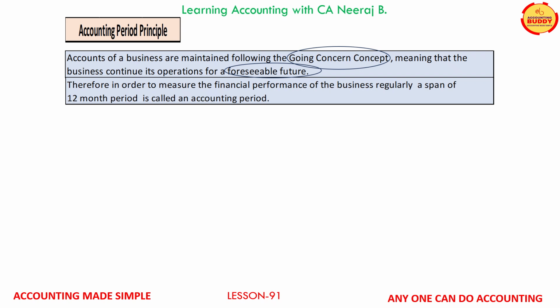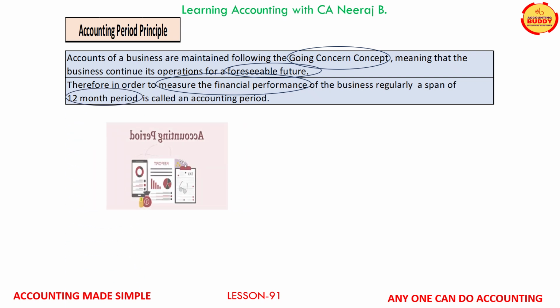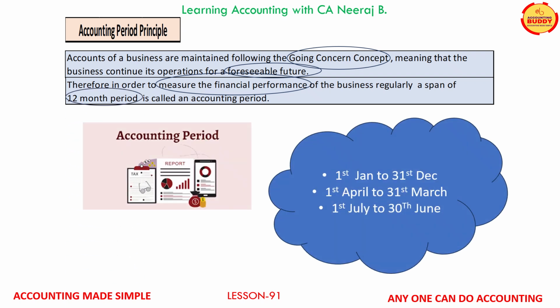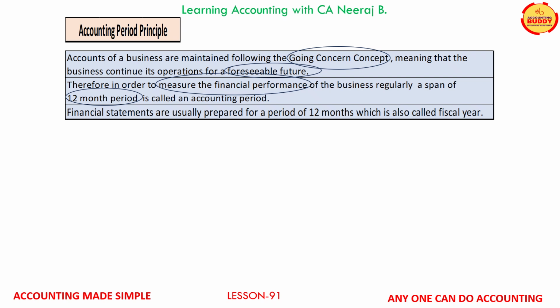In order to measure the financial performance of the business regularly, a span of 12-month period is called an accounting period. Now, a period of 12 months could be January to December or April to March or even July to June. The period of 12 months for which financial statements are prepared is also referred to as fiscal year.